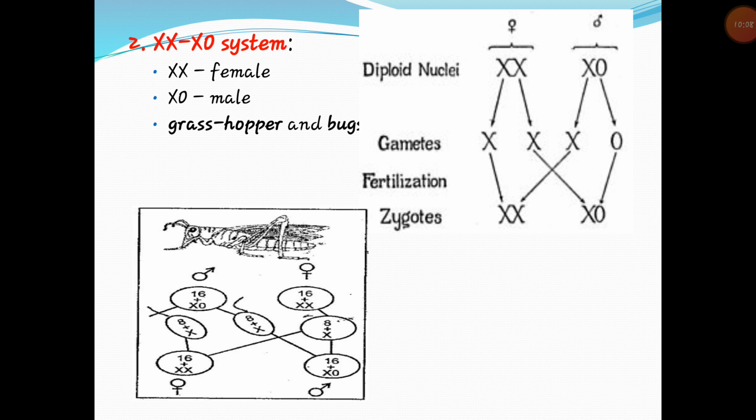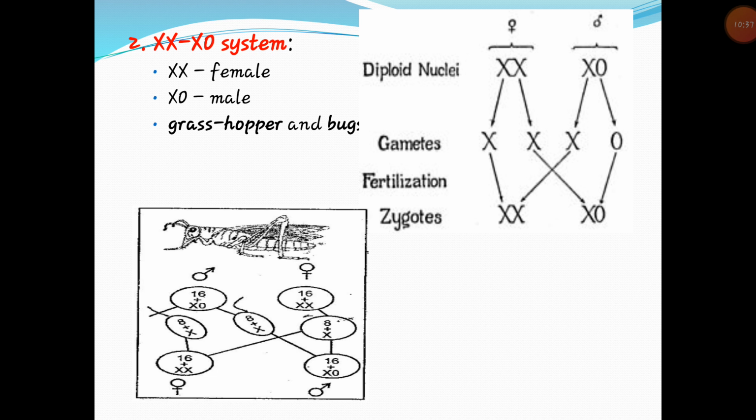In this pattern, the female possesses XX genotype and produces identical gametes, and the male carries only one X chromosome. As a result, half the gametes produced have the X chromosome and the other half are without the X chromosome. So it is called the XX-XO mechanism of sex determination.